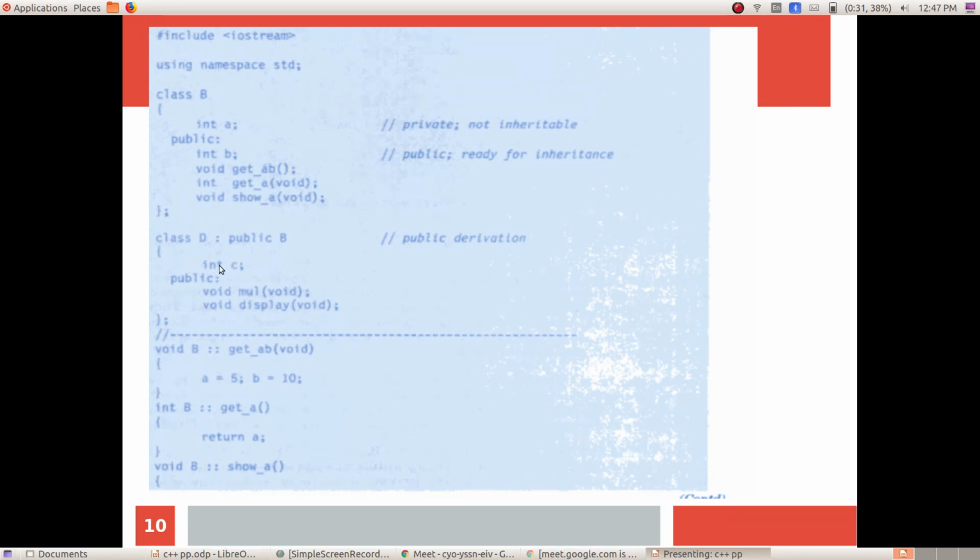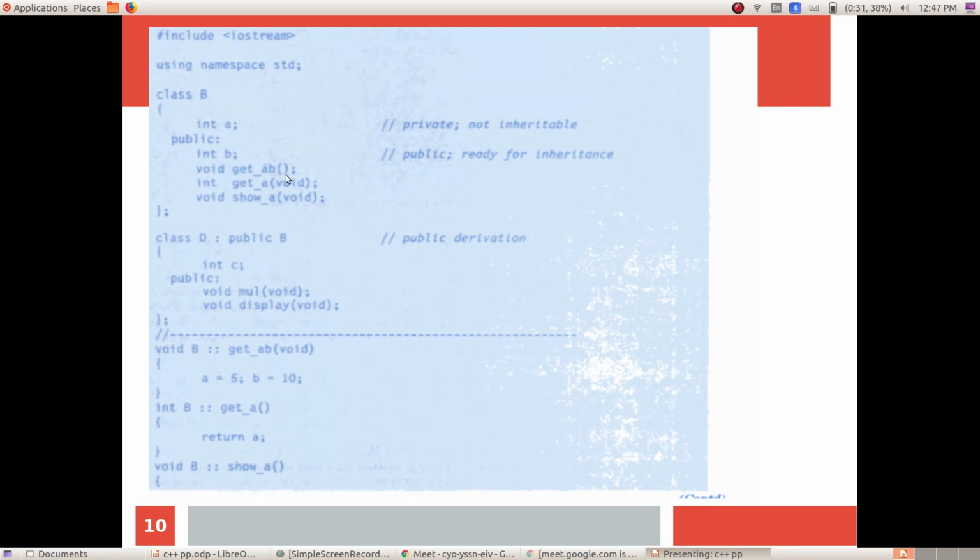When you consider the second class, that is D, here we have a private data member and there are two public members. So how do we write the program? How do we access these functions? Let us see. So we have defined two classes, class B and class D. Then how do you write the functionality of these public member functions?